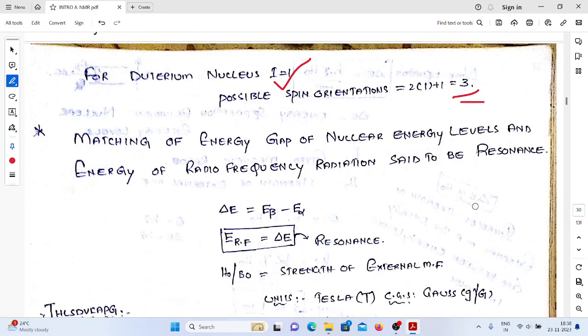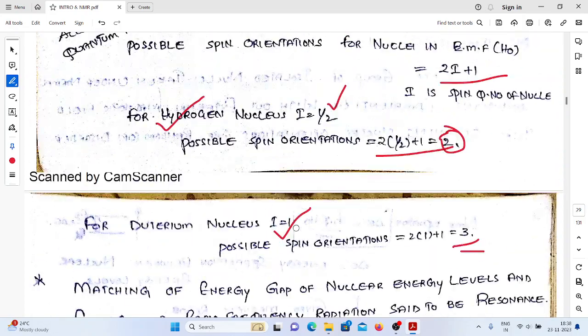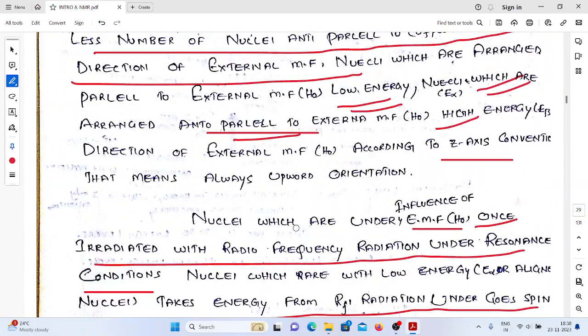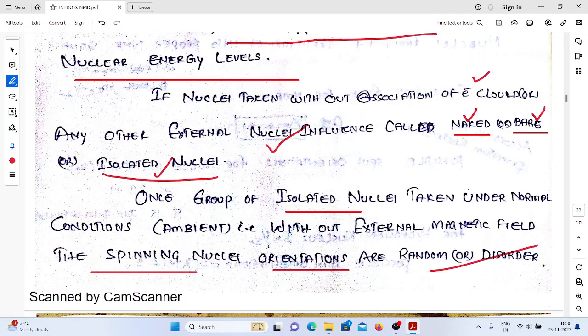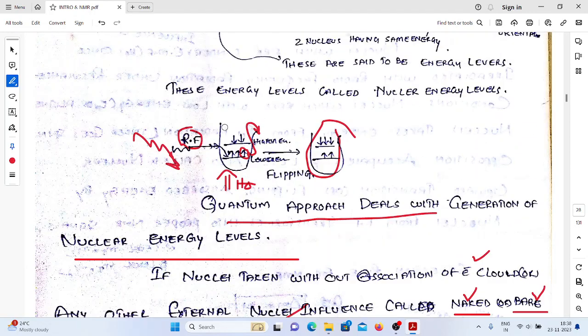Now, a very important condition that is commonly called the resonance condition. See, one thing is very important. What we are doing here, under this condition, we are supplying radio frequency radiation, right?